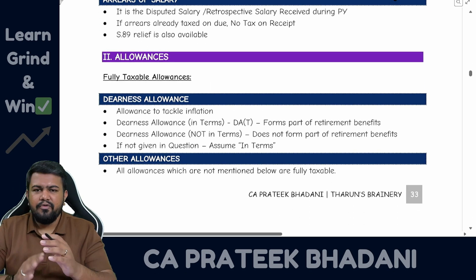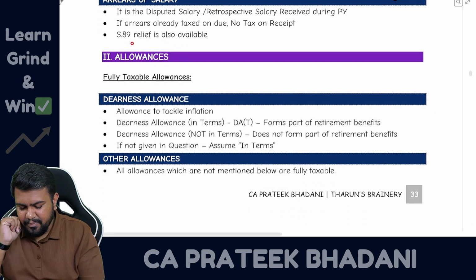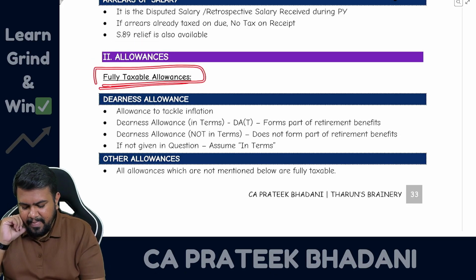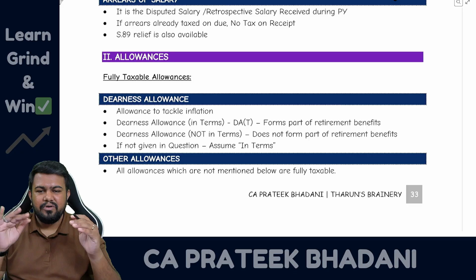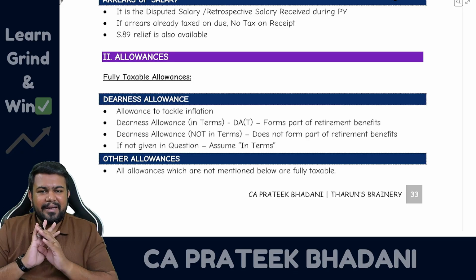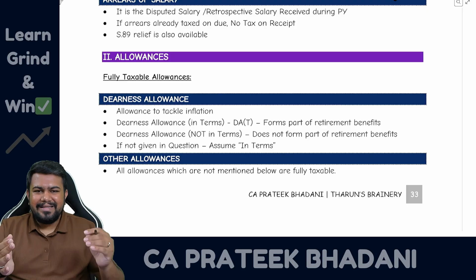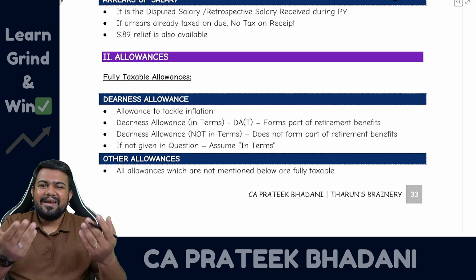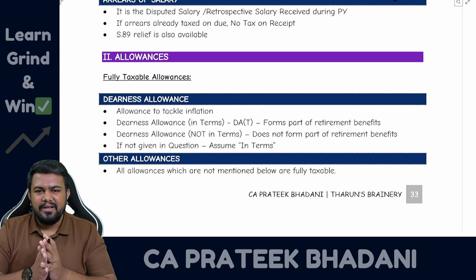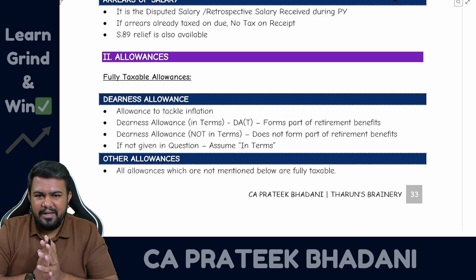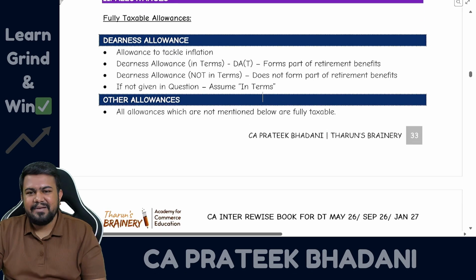So now all the basic terms we know. Now let us jump to allowances. So let us first discuss fully taxable allowances. Now, fully taxable allowances are there, no? So many are there in your study material, but I am not going to discuss all of them. You know why? Because if you know what is exempt, that is enough. All the other allowances are, however, going to be taxable. So you just learn what is exempt, that is enough. Other allowances, if you see in the question, it means they are going to be taxable allowances. Fine. So I am not going to discuss them separately.